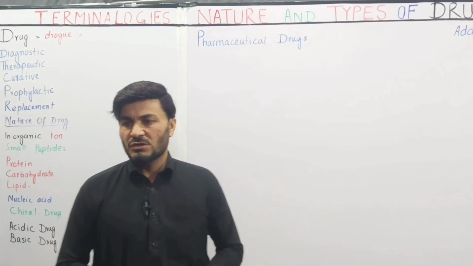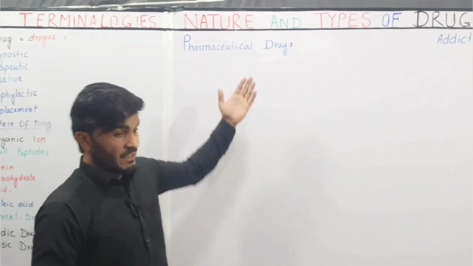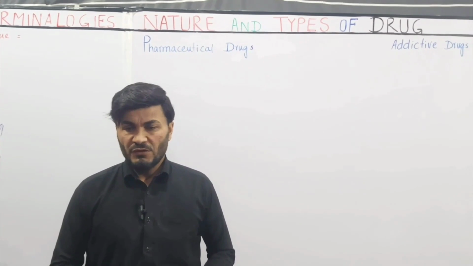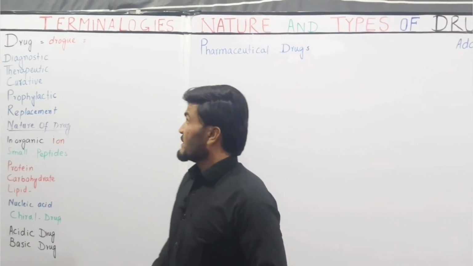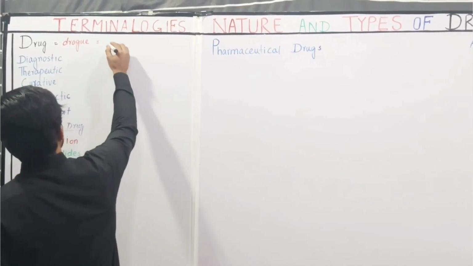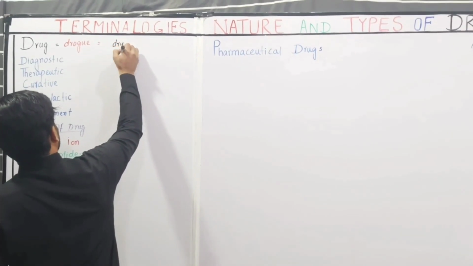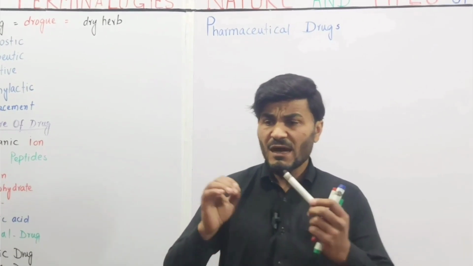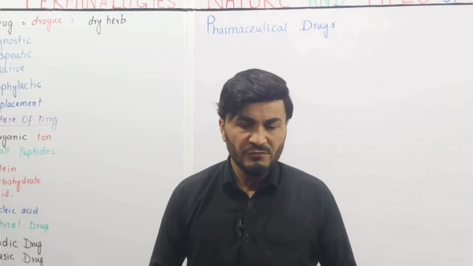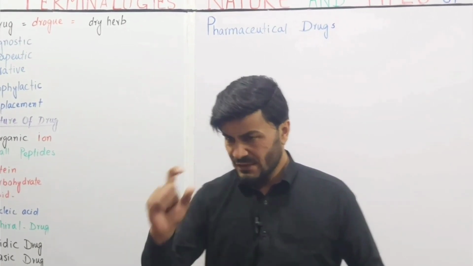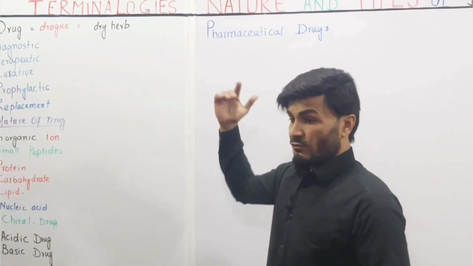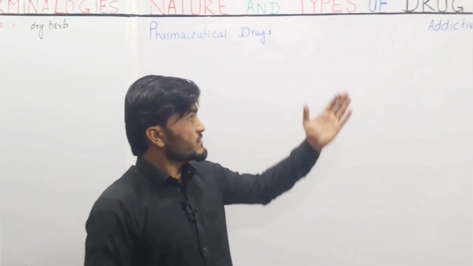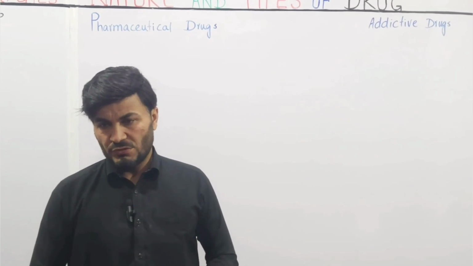We are discussing the different terminology, the nature and the types of drug. The word drug is derived from the old French word drogue, which means dry herb. So this strongly suggests that the earliest drugs were mainly obtained from plant sources. The term drug is used for the pharmaceutical drug and also for the addictive drugs.